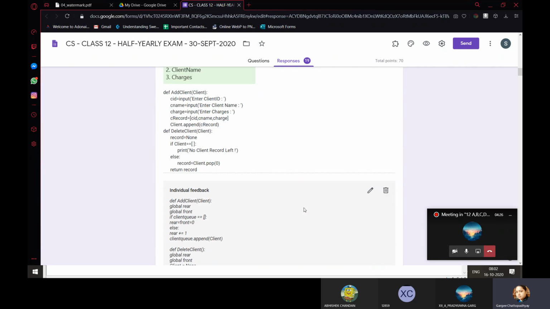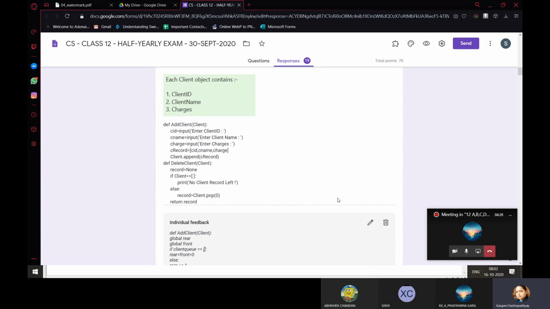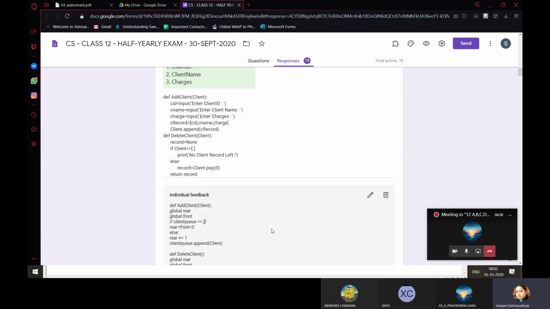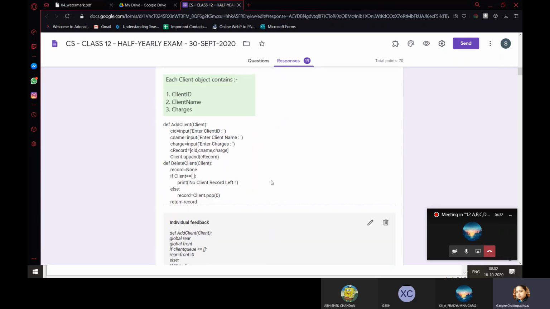Then, one more thing, Pradyum, I have given you full marks here this time, but you have to keep in mind that we are working with a data structure that is queues, right? Now, this is the first and the last time I have given queues because, according to the sample paper released by CBSE, queues are not there. So we will be concentrating mainly on stacks only.